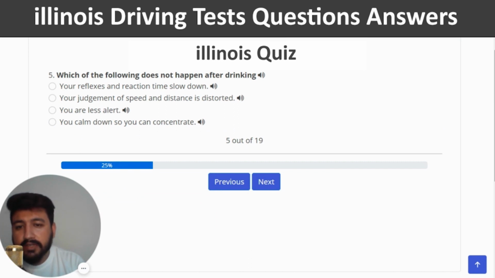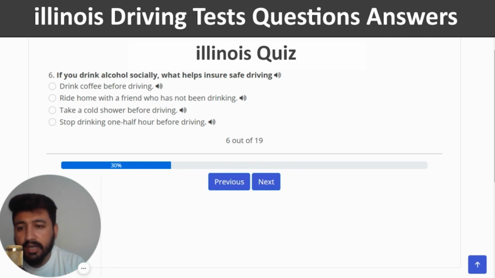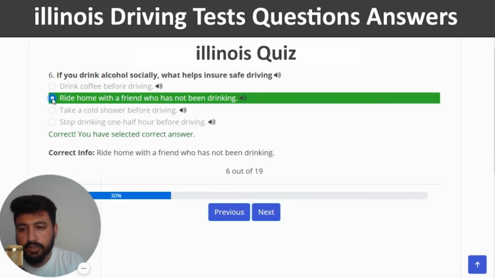Which of the following does not happen after drinking? So the right answer is, you calm down so you can concentrate. So I'm going to click on the last option. The sixth question of quiz number 1 is, if you drink alcohol socially, what helps ensure safe driving? So the right answer of this question is, ride home with a friend who has not been drinking. So I'm going to click on the second option. This should be the right one.